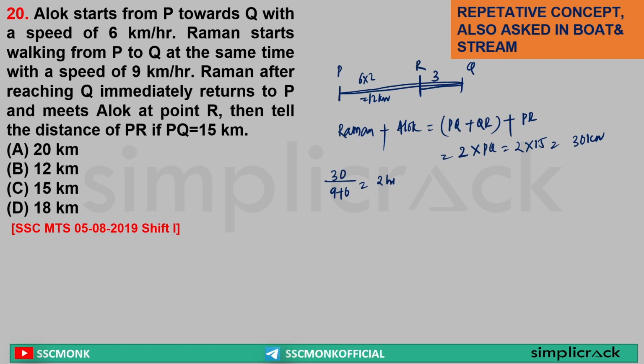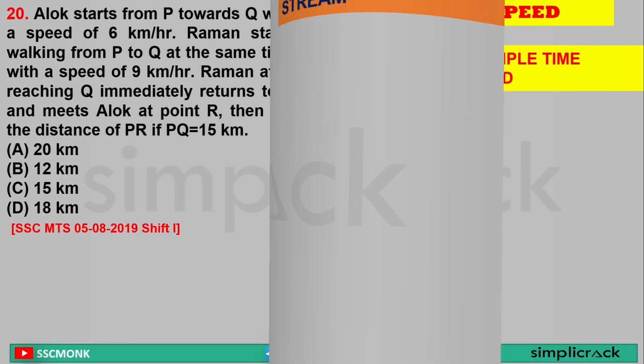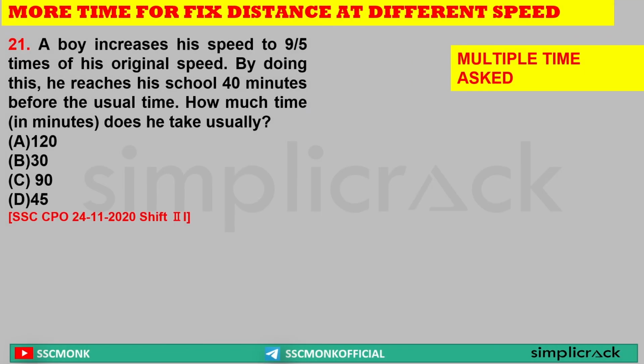Basic? Yes. Now we have to find out the distance of PR. What is that? 12 km. Done and dusted. Clear? The only concept used over here is the total distance they have covered in relative speed. That's it.